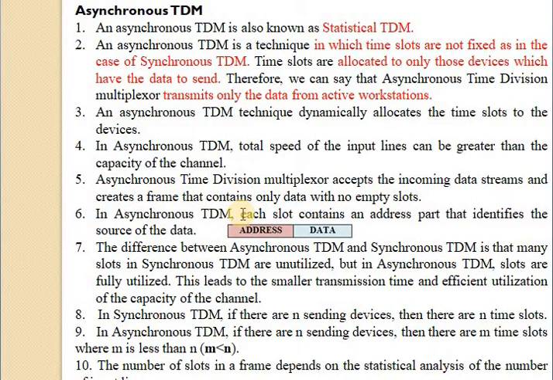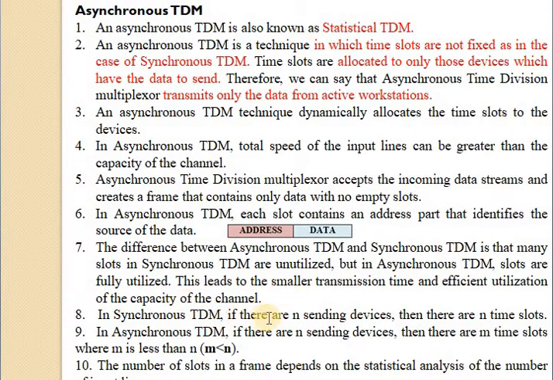In asynchronous TDM, each slot contains an address part that identifies the source of the data, that is, address and data. The difference between asynchronous TDM and synchronous TDM is that many slots in synchronous TDM are not utilized, but in asynchronous TDM, slots are fully utilized. This leads to smaller transmission time and efficient utilization of the capacity of channels.